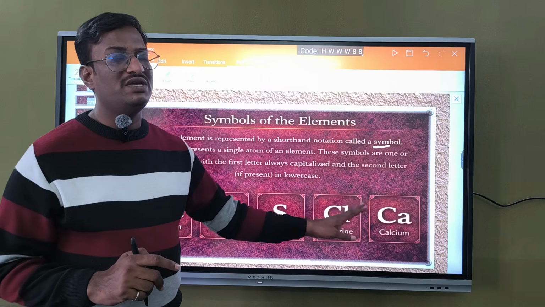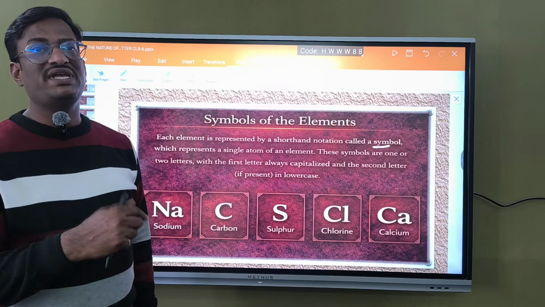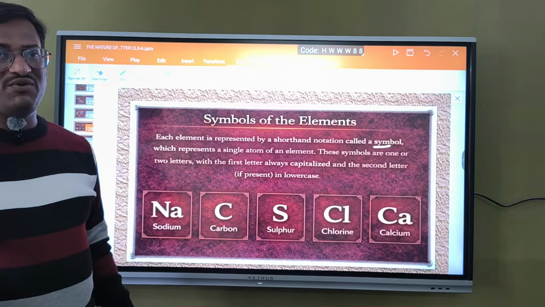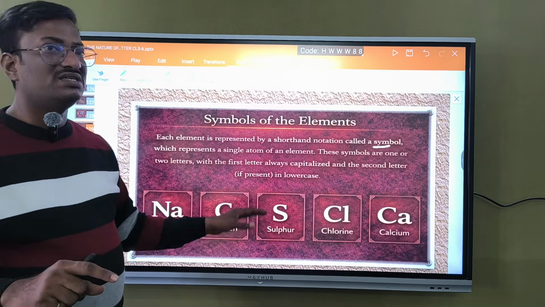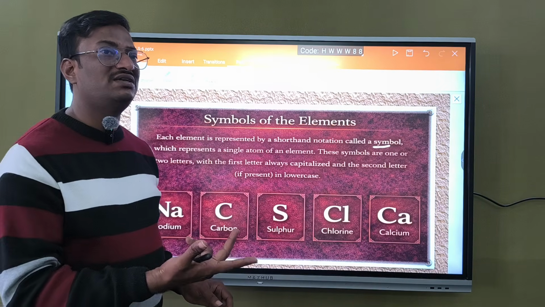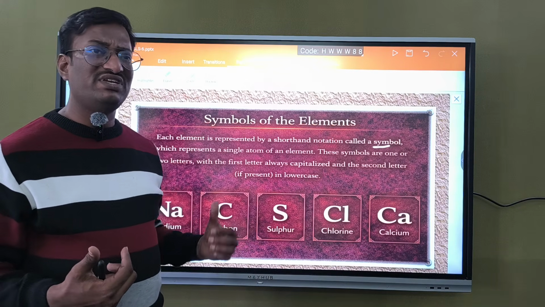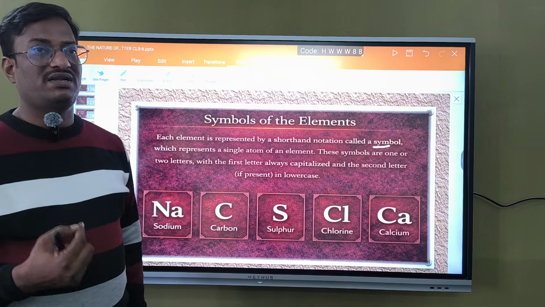C is capital, l is small. For calcium, Ca, C is capital, a is small. For sulfur, only 1 letter, S, so that is a capital letter. The first letter should be capital. If it has 2 letters, the second letter should be small and the first letter capital. If it has a single letter, that should be a capital letter.